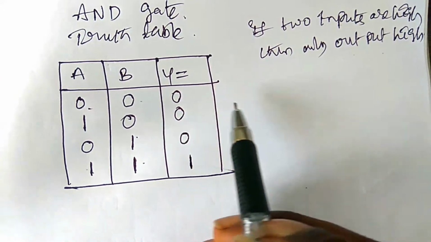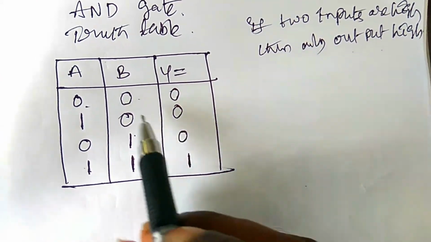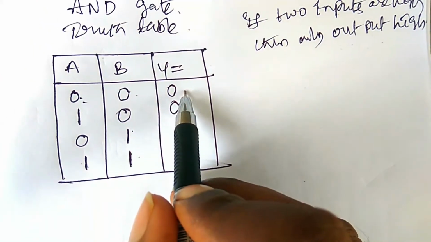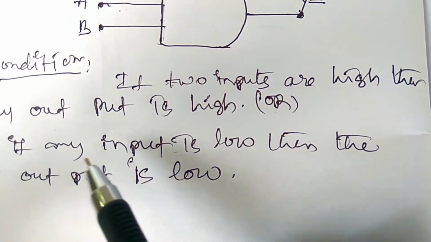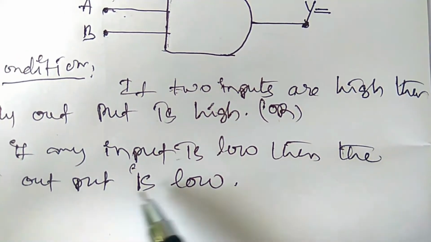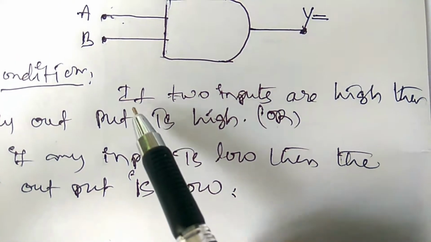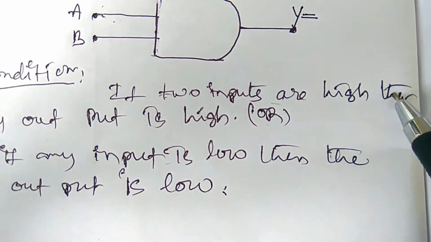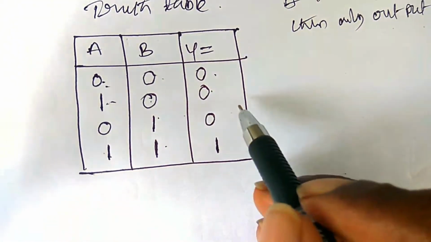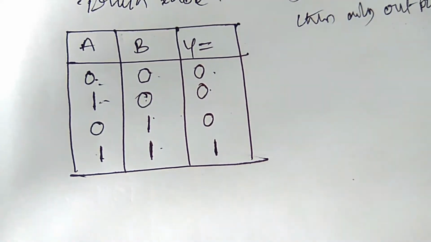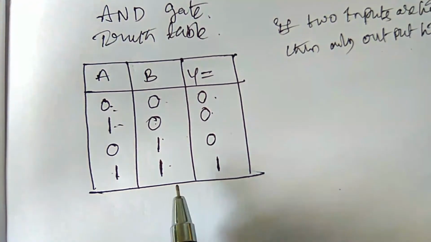In other words, we can say, if any input is low, then the output is low. So what we have to write? If any input is low, then the output is low. Or if two inputs are high, then only the output is high. So this is the condition for the AND gate. Just you have to write that. This is the truth table of the AND gate.